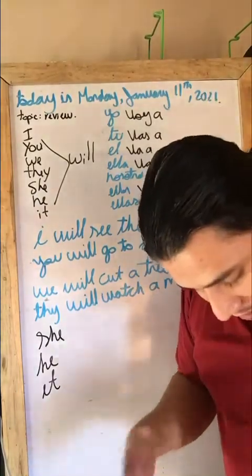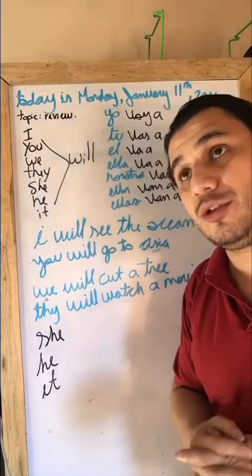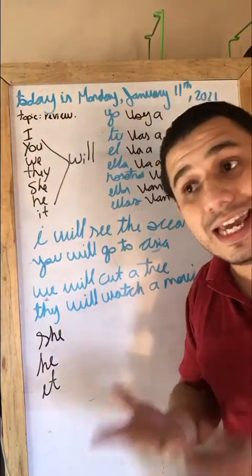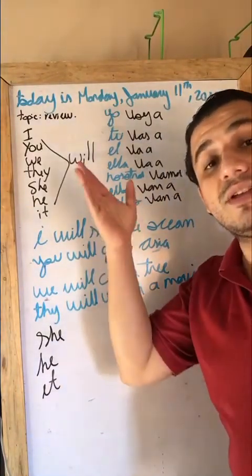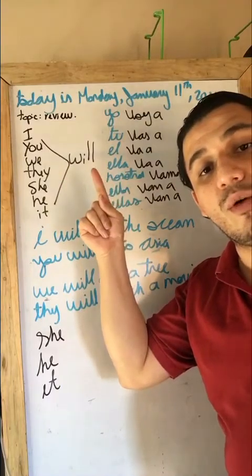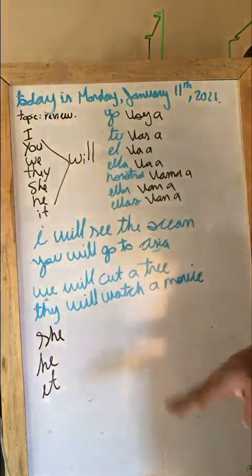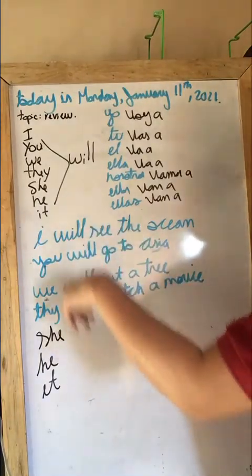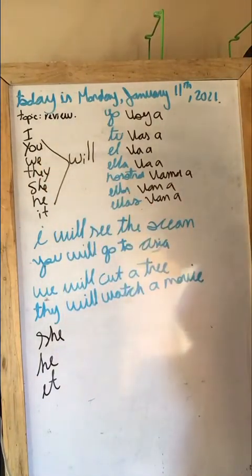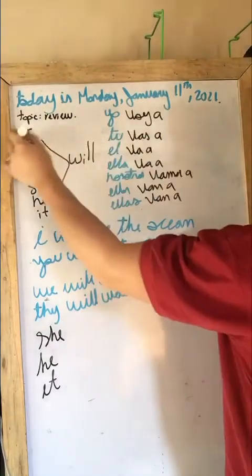And we were saying that it's much easier to do the sentences in future in English than in Spanish, because in English we are using only one word, and in Spanish we're using a ton of them. Okay, excellent. We were also making examples with the different verbs that I gave you, or the different pronouns, sorry.